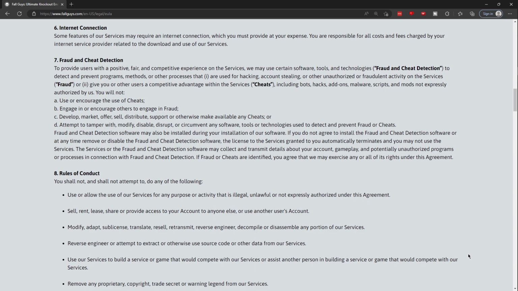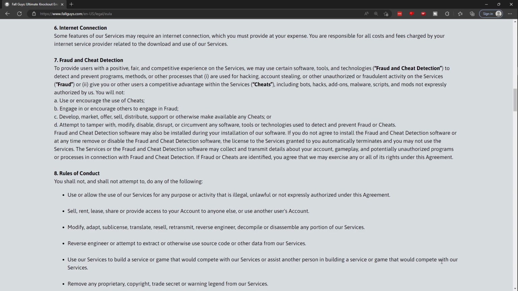7. Fraud and cheat detection. To provide users with a positive, fair, and competitive experience on our services, we may use certain software, tools, and technologies, fraud and cheat detection, to detect and prevent programs, methods, or processes that are used for hacking, account stealing, or other unauthorized or fraudulent activity on the services, fraud, or give you or other users a competitive advantage within the services, cheats, including bots, hacks, add-ons, malware, scripts, and mods not explicitly authorized by us.